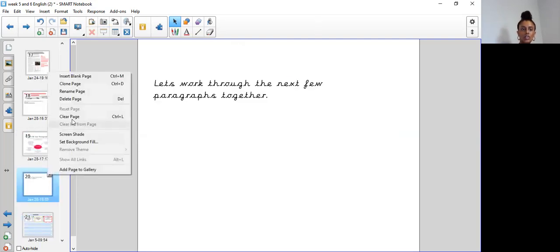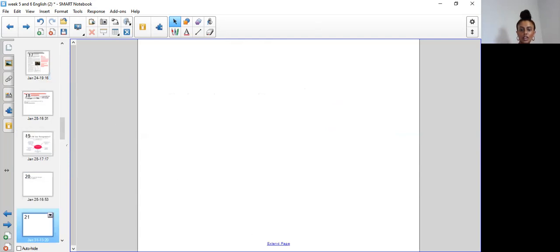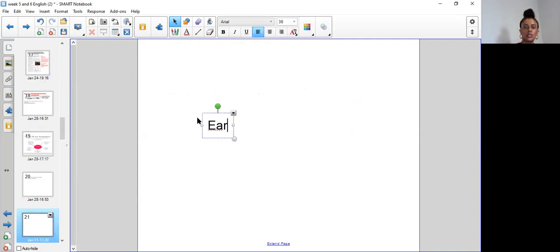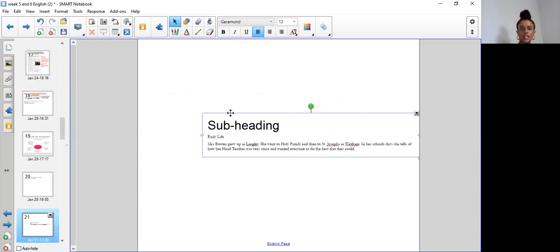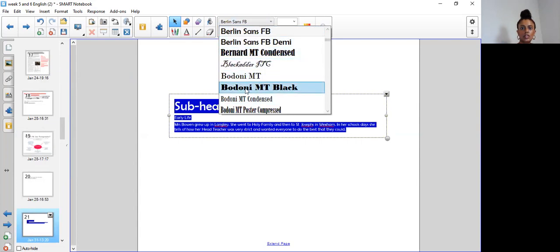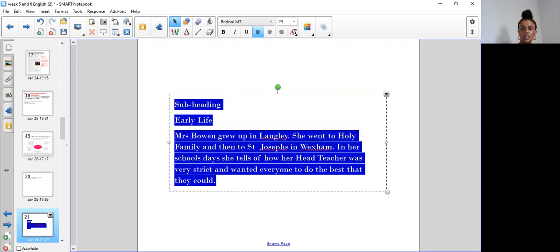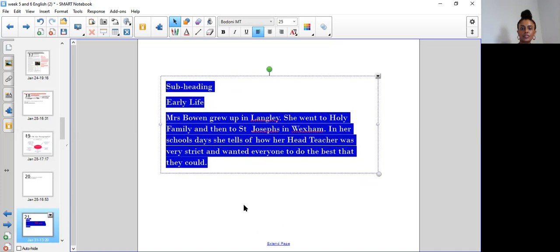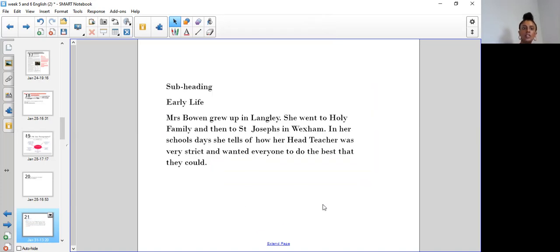If I show you an example of what I've written for her early life, we can go through how that looks. Here is the subheading for early life. If I just make it a little bit bigger. All I've done here is I've taken the information about Mrs. Bowen's early life and put it into a paragraph.